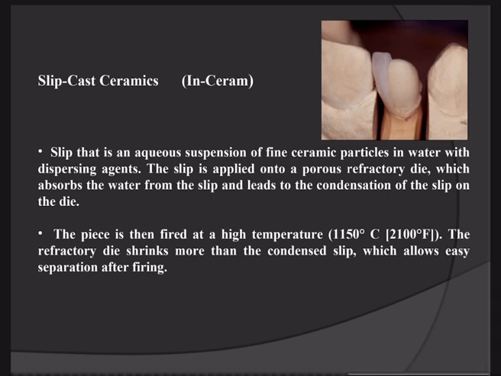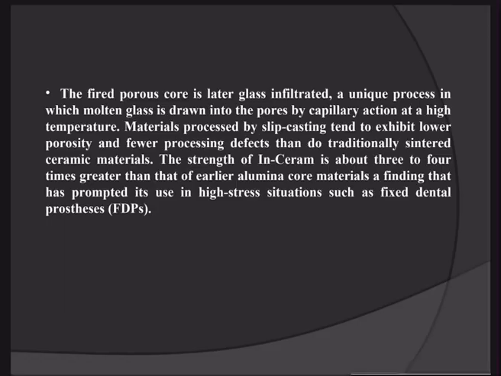So in this slip cast ceramic, first of all, again we make a core material which is called a slip. We cure it in the furnace where we apply high temperature, and when the slip is formed, over it we will apply the three layers of porcelain. The fired porous core is later glass infiltrated, a unique process in which molten glass is drawn into the pores by capillary action at a high temperature.